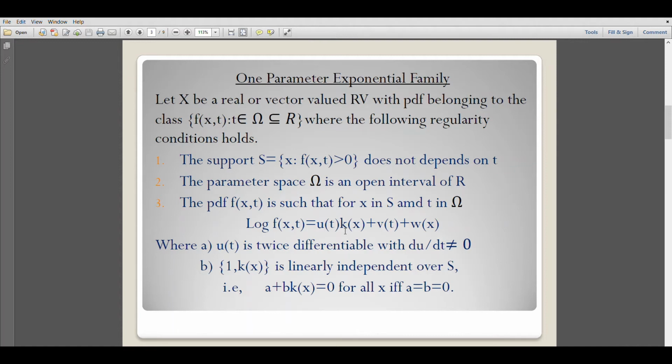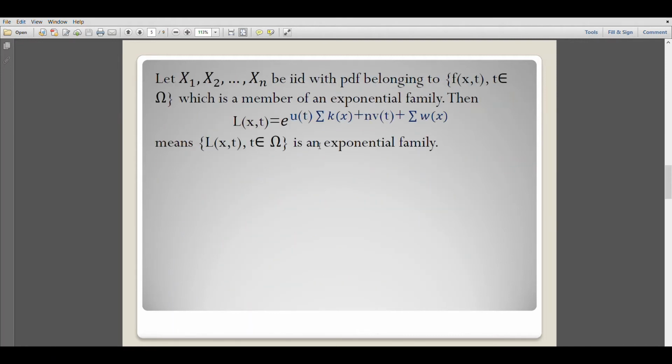So the likelihood function is the product of our density function. Taking the product i equal to 1 to n of f(x, t), it is equal to the product i equal to 1 to n of e power u(t) k(x) plus v(t) plus w(x). Applying the product for the exponential function, we have this result: L(x, t) equals e power u(t) summation k(x) plus n v(t) plus summation w(x), which means this collection of L(x, t), t belongs to omega, is also an exponential family member.